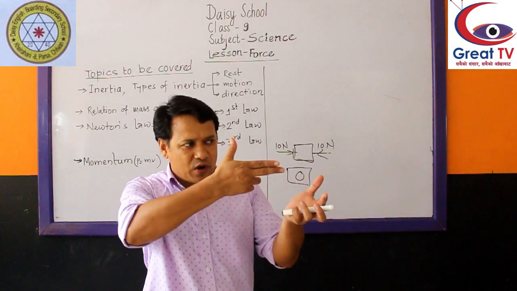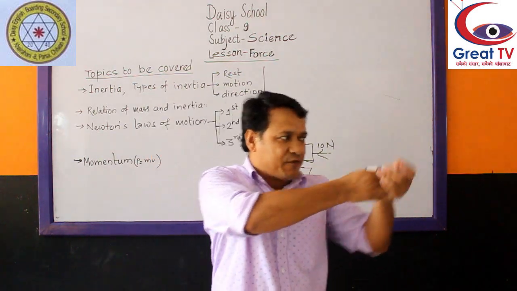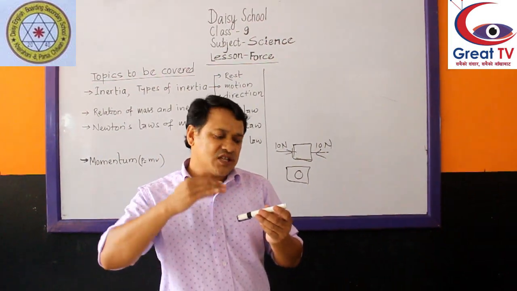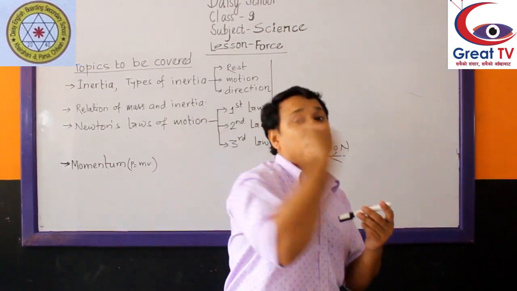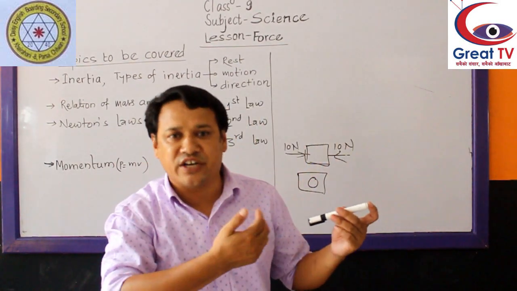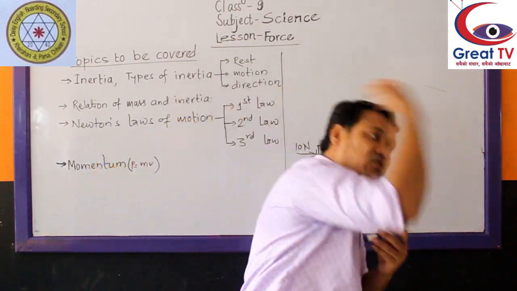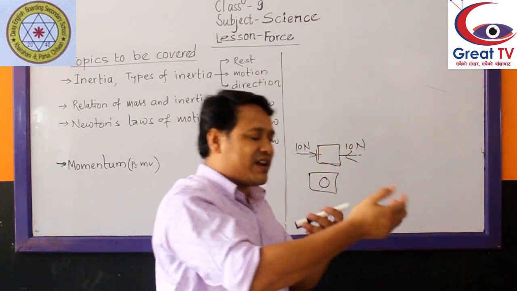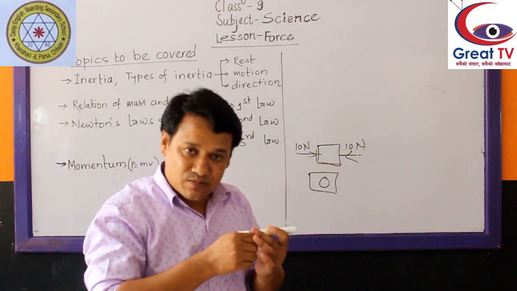Similarly, when a bullet is fired from a gun, the gun recoils. While firing, the gun exerts a sudden force on the bullet to move forward. At the same time, the bullet also exerts an equal force on the gun in the backward direction, because of which the gun recoils, moving backward.